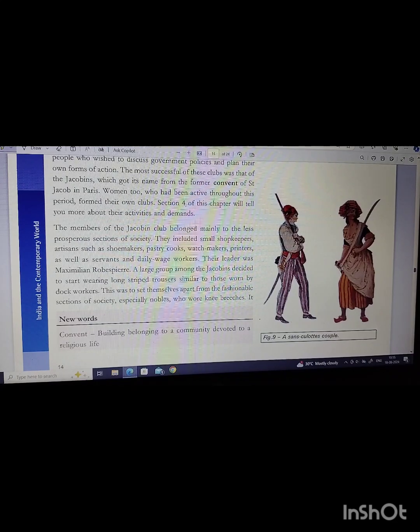A large group among the Jacobins decided to start wearing long striped trousers similar to those worn by dock workers. This was to set themselves apart from the fashionable sections of society, especially nobles who wore knee breeches. It was a way of proclaiming the end of the power wielded by the wearers of knee breeches.